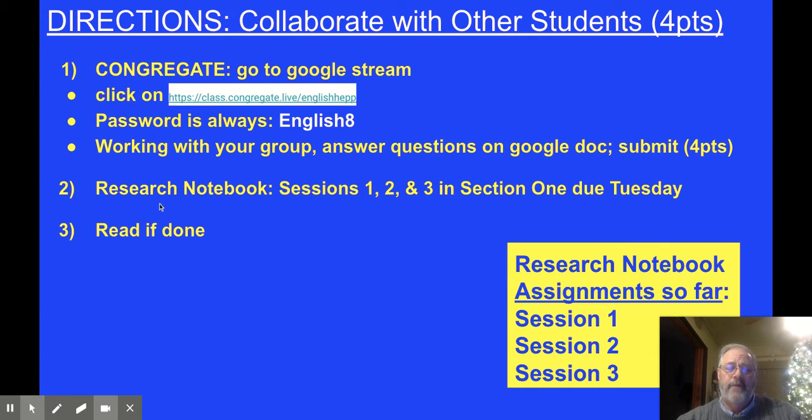Okay, and then after that, you're going to get time to go back and make sure you're comfortable with your notes from last Thursday for session 1 with the video. Number 2, session 2 on Friday from the article. And then session 3 yesterday, we talked about using different styles of notes, and you can use a video or an article. If you get all 3 with this, you're all done with all 3 sessions. You've turned in, submitted your group document from your Congregate meeting, then you can read when you're done. And again, over here in the yellow box, this is what we're looking for you to have you do.